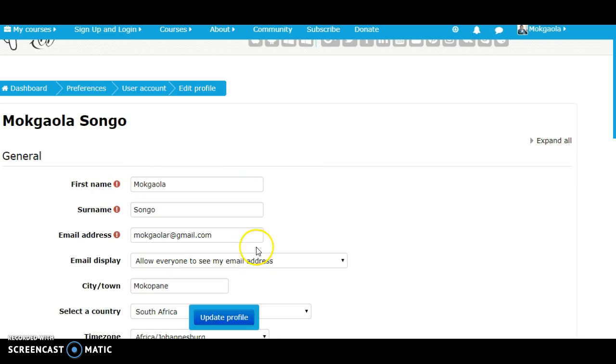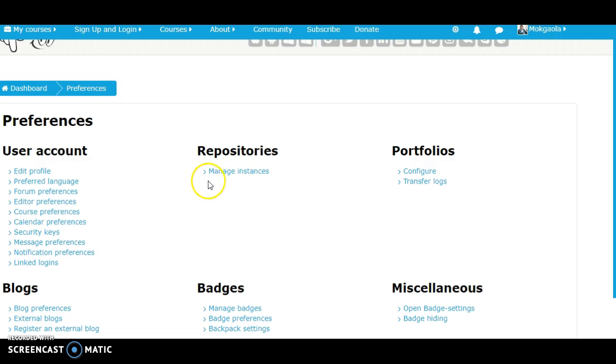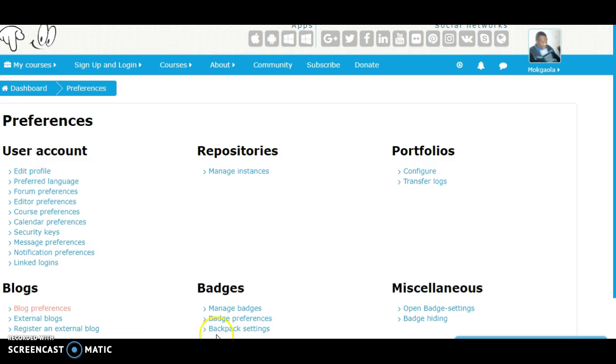Okay, I've already edited my profile. Let me go a little bit back. Repositories, portfolios, miscellaneous, badges. Let's do badges. There's a badge backup setting, which I've already done.